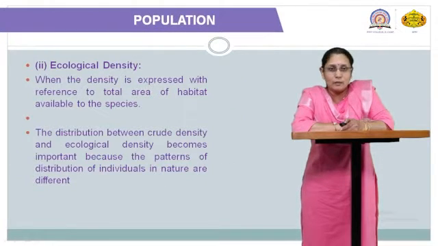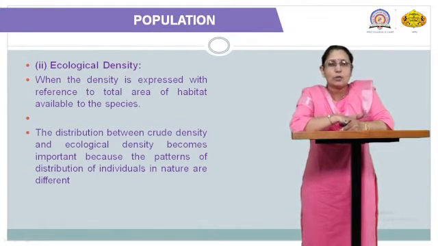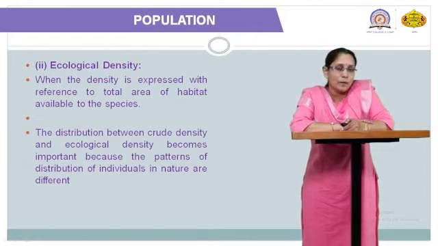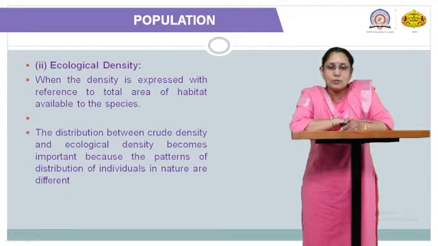So time is important in the first one. And in the second one, what happens when the density is expressed with reference to the total area of habitat available to the species? Suppose this much habitat is available to that particular species, then accordingly that ecological density will be measured. Then the distinction between crude density and ecological density becomes important.